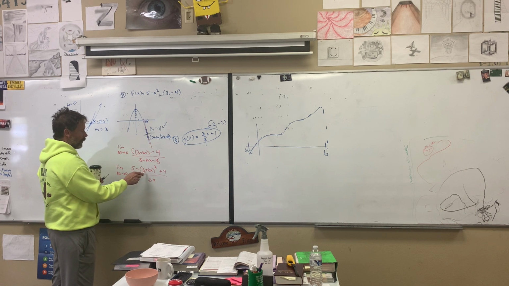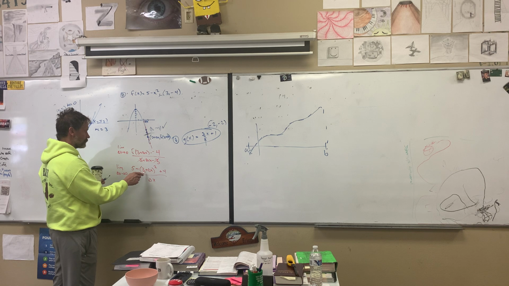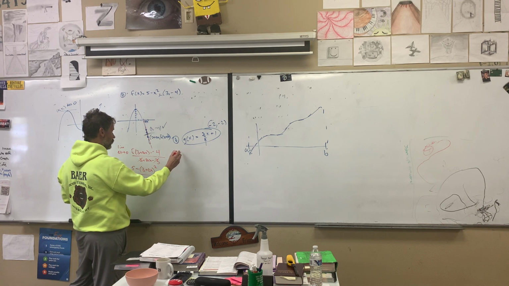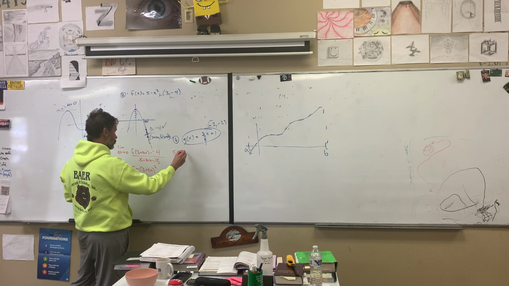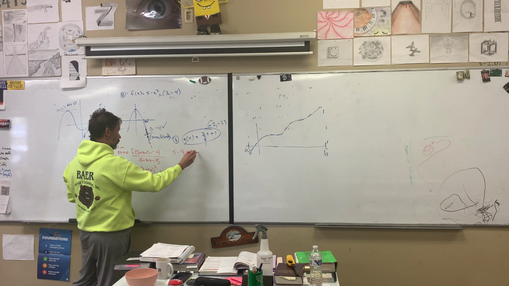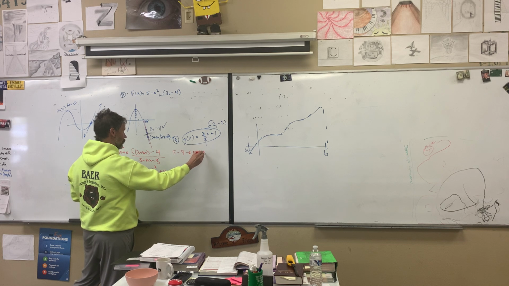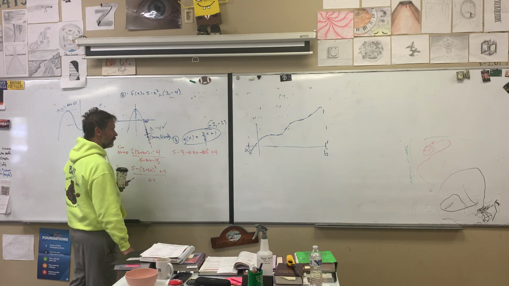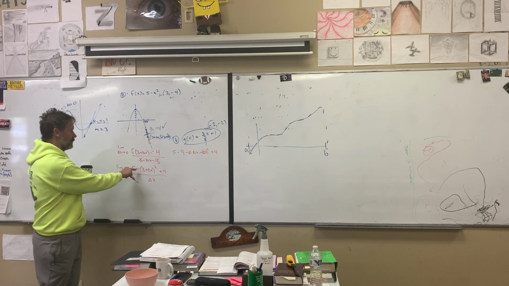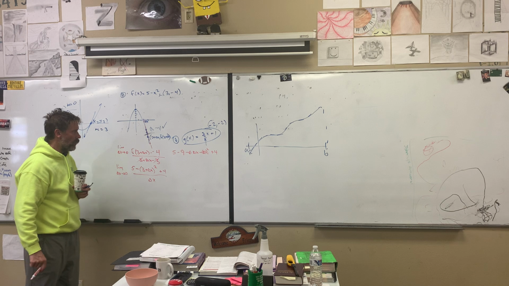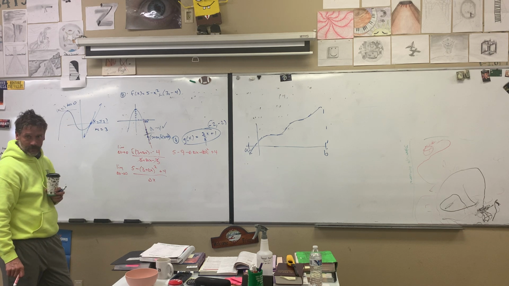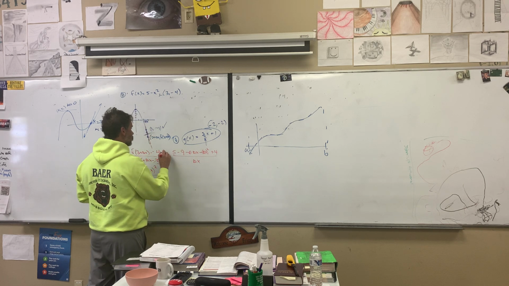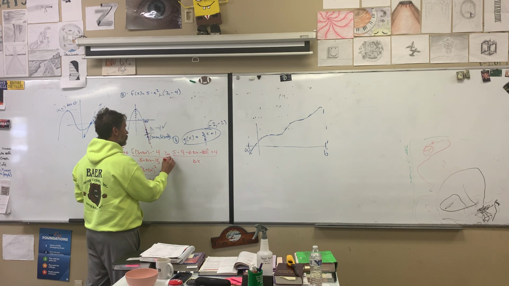All right, we FOIL out 3 plus delta x. And so we're going to get 5 minus 9 plus 6 delta x plus delta x squared, plus 4. Does that look about right? I distributed the negative in after I FOILed it in my head. So that's 5 minus 9 minus 6 delta x minus delta x squared plus 4, all divided by delta x, still the limit as delta x goes to 0.